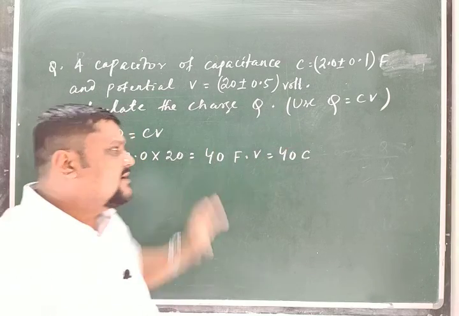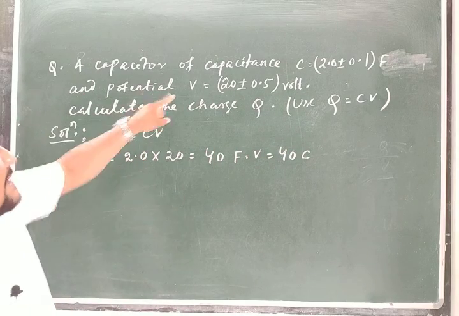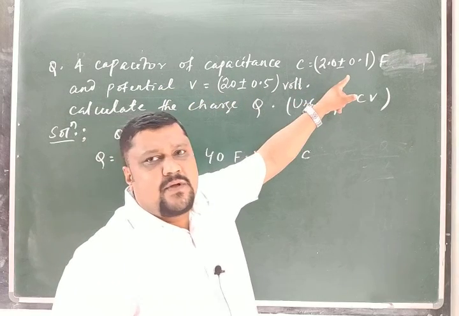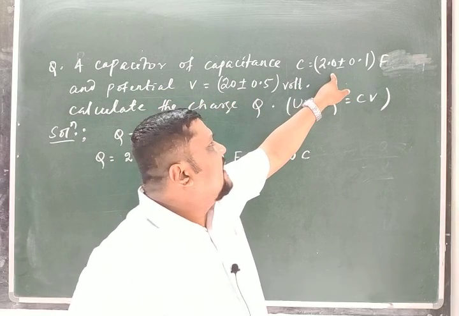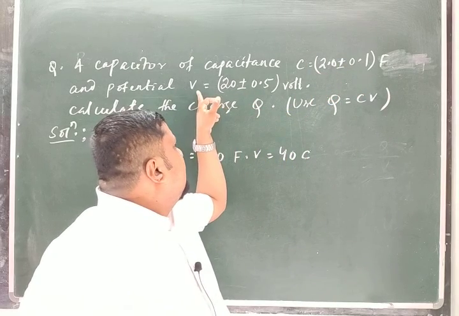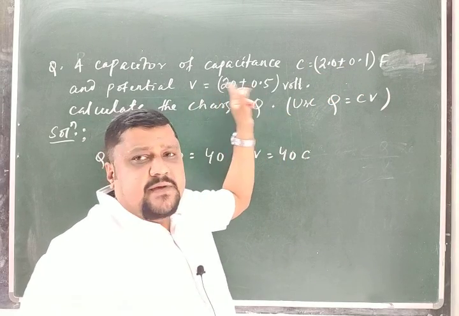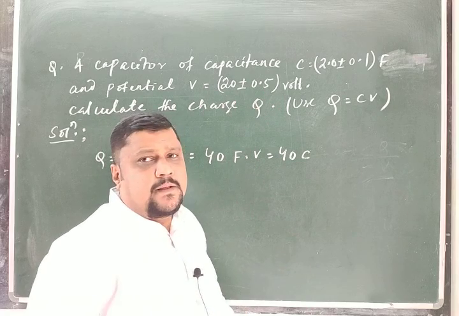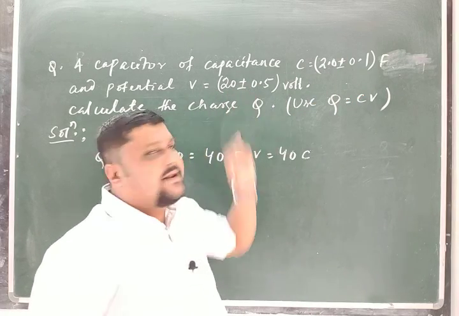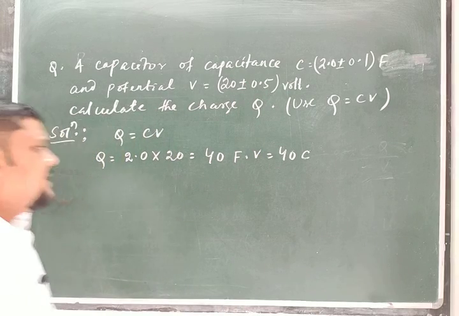So this is the measured value. But this is not the whole case. In the measurement of capacitance and potential, there is an error. In measuring 2, there is an absolute error of 0.1. In measuring 20, the error is 0.5.